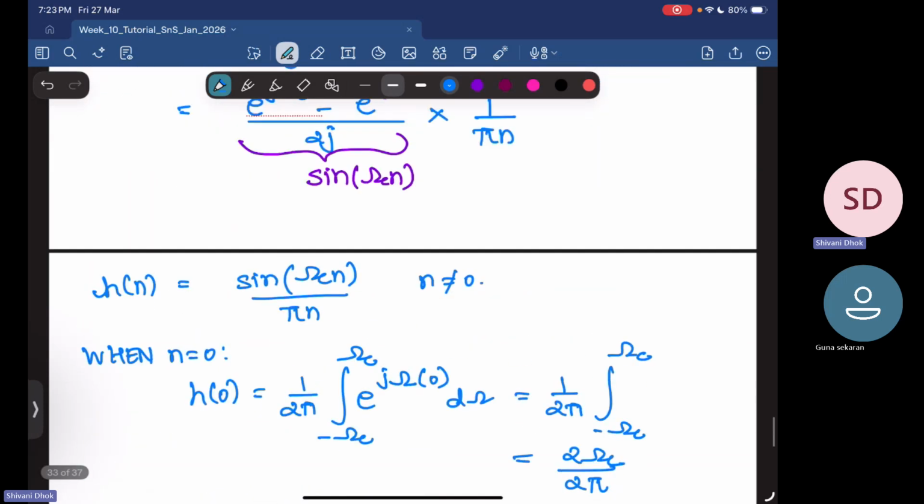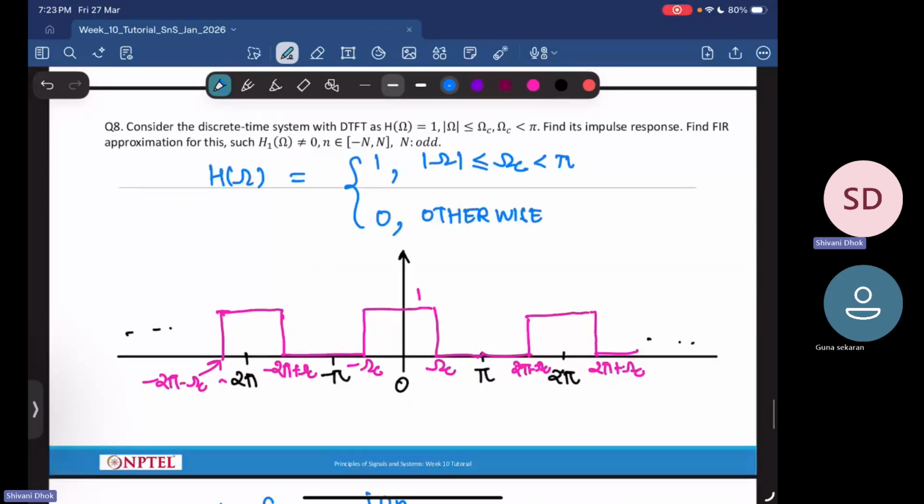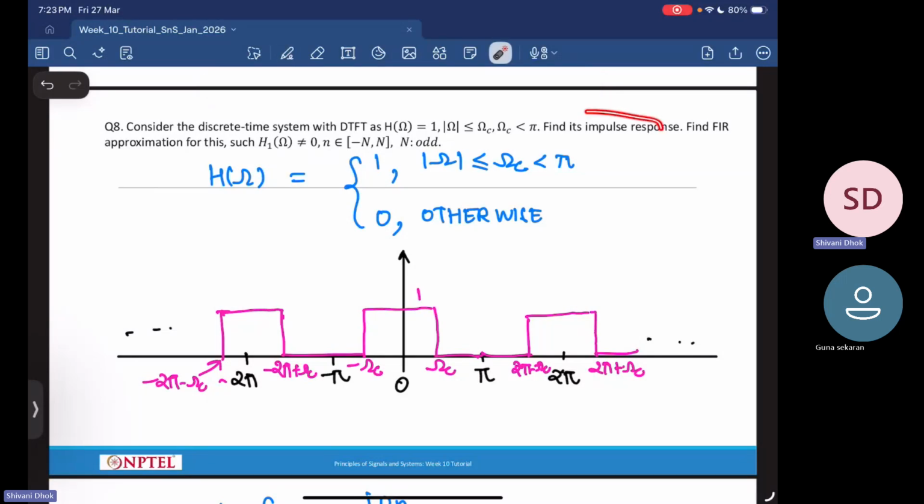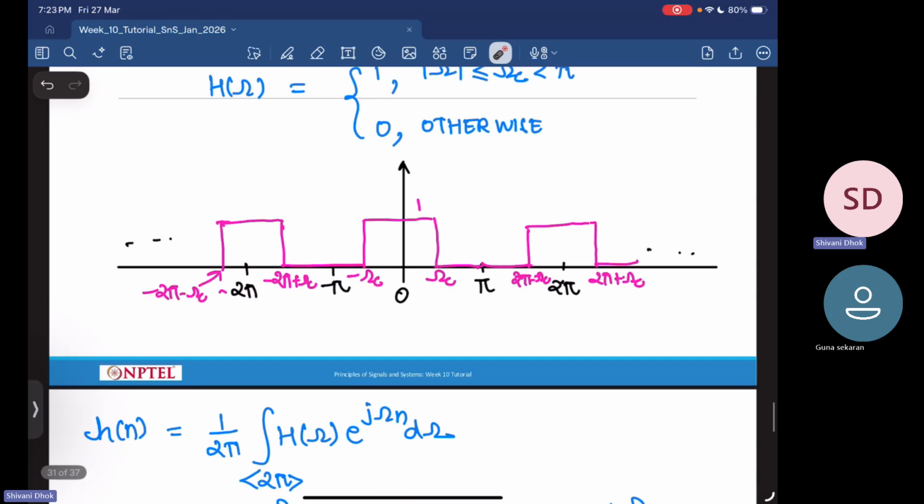Now what is asked? So this was the first part of the question. The next part of the question says to find an FIR, finite impulse response, approximation of this such that h1 of n is non-zero only in the range of minus N to N, and let's say N is odd.